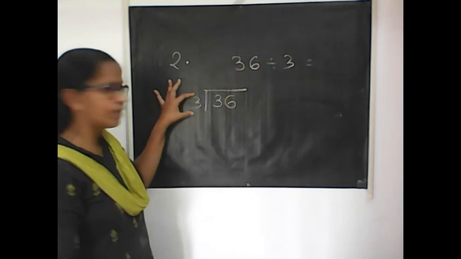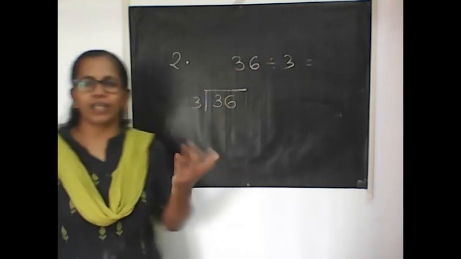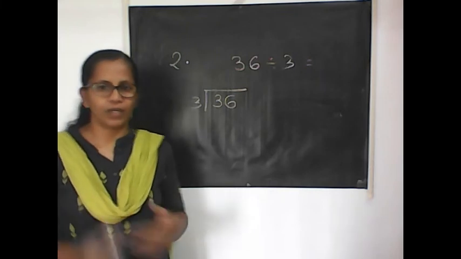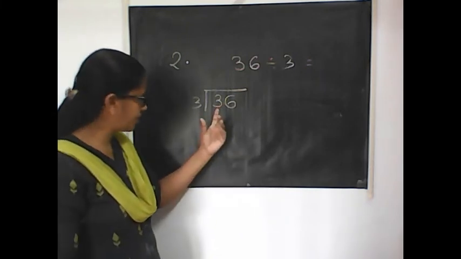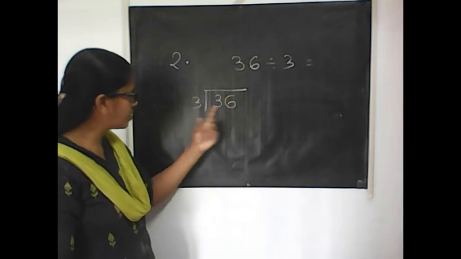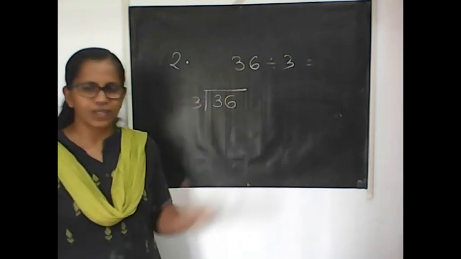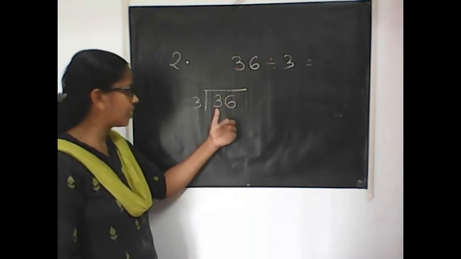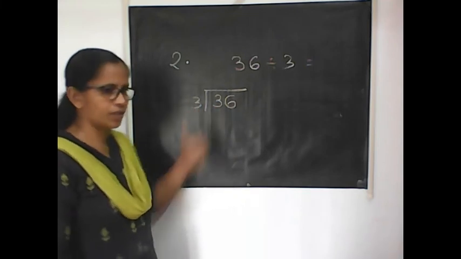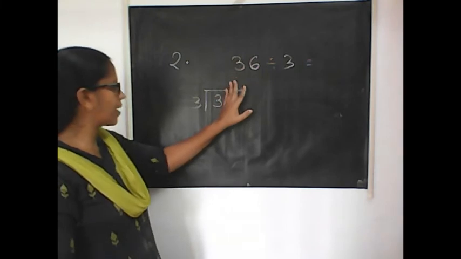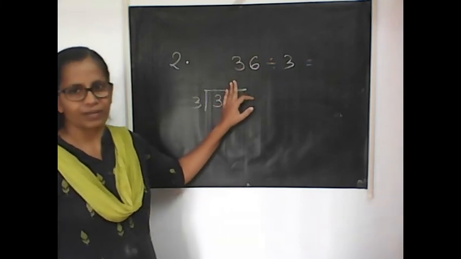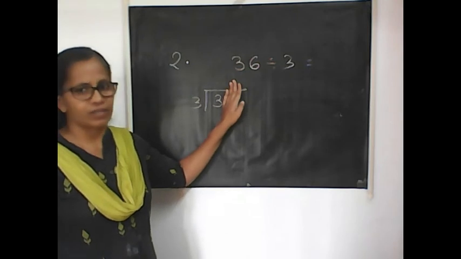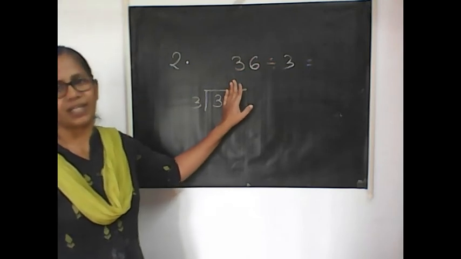From 3, you are going to take away 3. How many times you can take away, you can also think like that. You can develop your own idea for division. First you consider the digit, if the digits are same or equal. All these questions we discussed today have the same number. This is 3, this also 3. Suppose you think in one packet I have 3 toffees, and I am going to distribute 3 toffees among the students. So how many students will get that toffee?